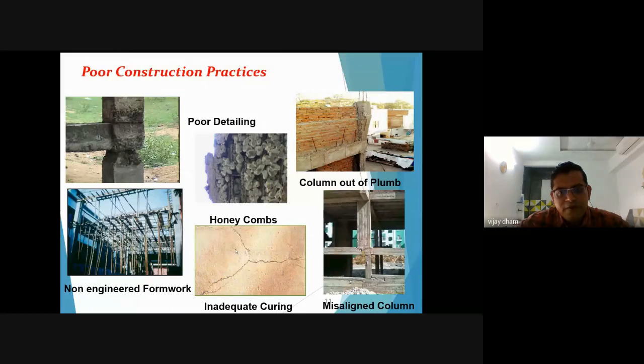Due to improper curing, if you are not doing proper curing after construction, this kind of cracks will generate in the structures. This is one example of non-engineered formwork. This is a very industrial construction. The height is very high, but they are using single props. This kind of props used in heavy construction will lead to failure of the structure.